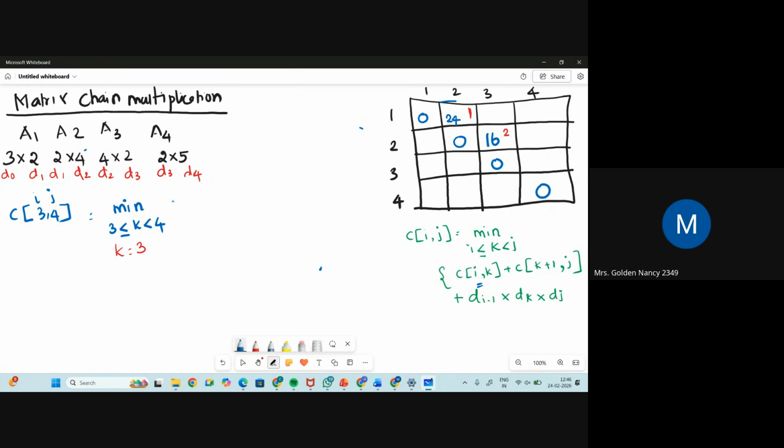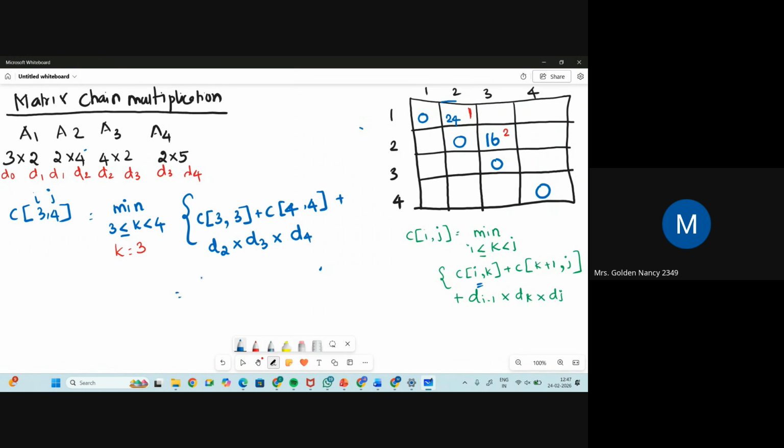Now I'm substituting in the formula. C of, what is the value of I? 3. What is the value of K? 3. C of K plus 1, 4, comma, J value is 4, plus D of I minus 1. I value is 3, 3 minus 1 is 2, into D of K, which is 3, into D of J, which is 4. So 2 into 3 into 4.